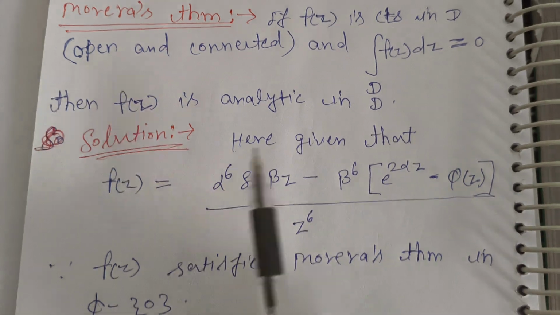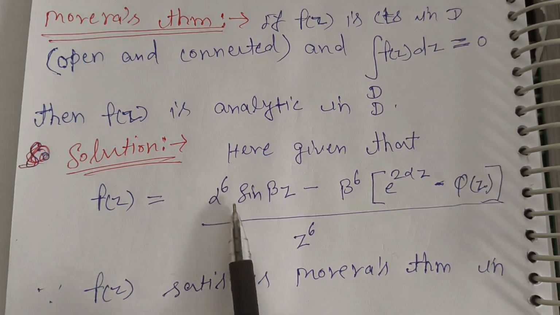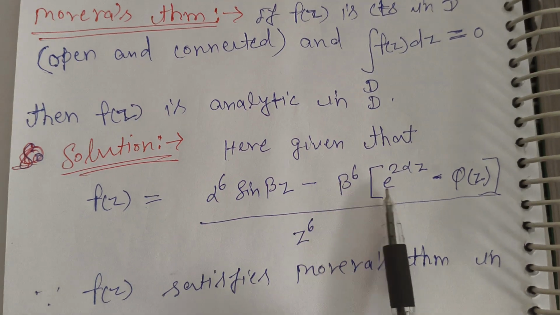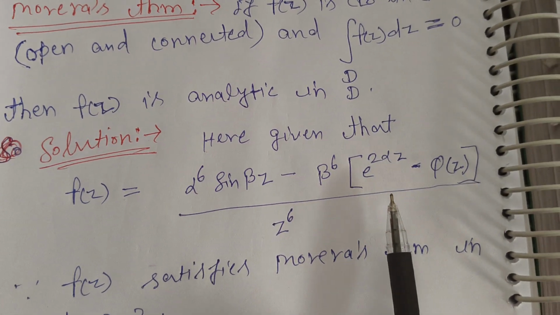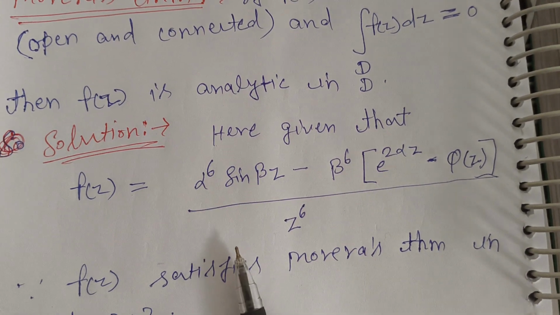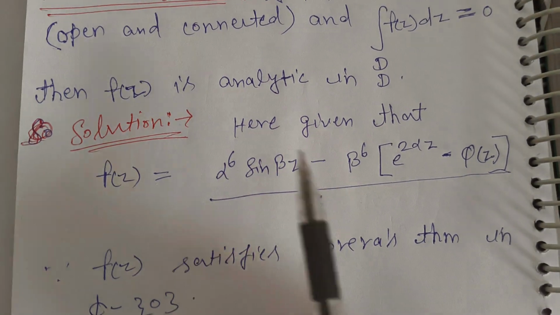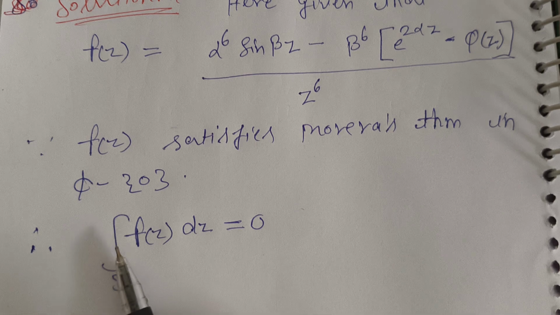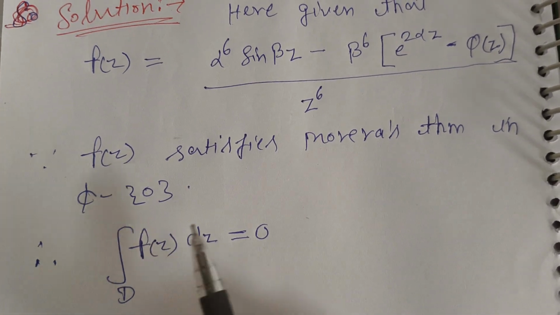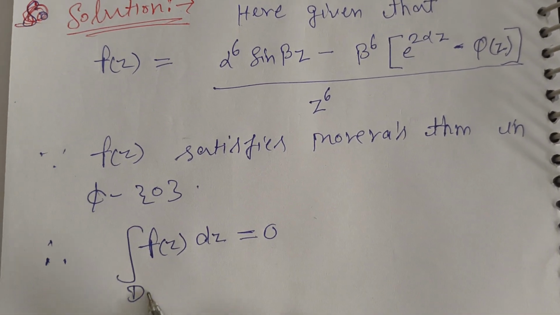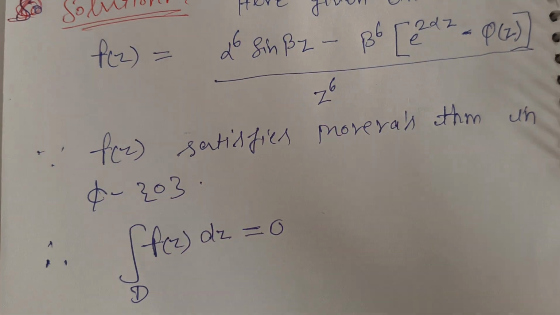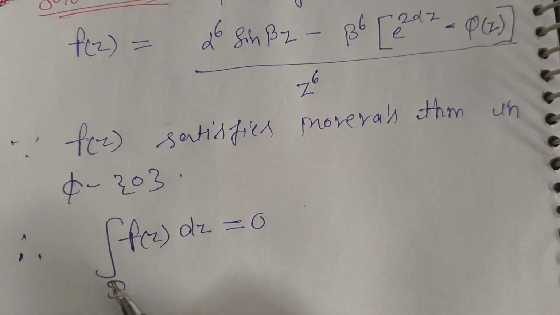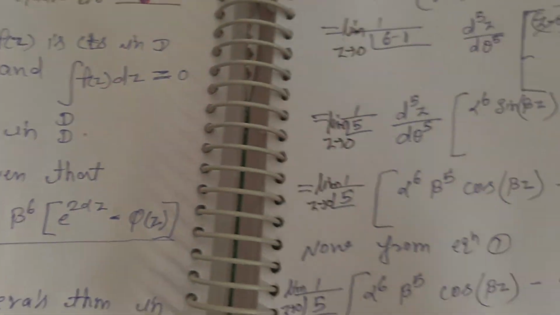Firstly, f(z) equals alpha to the power 6 sin(beta z) minus beta to the power 6 e to the power 2 alpha z minus Q(z), upon z to the power 6. Now since f(z) satisfies Morera's theorem, it implies the integration of f(z) dz in the given domain D equals 0.